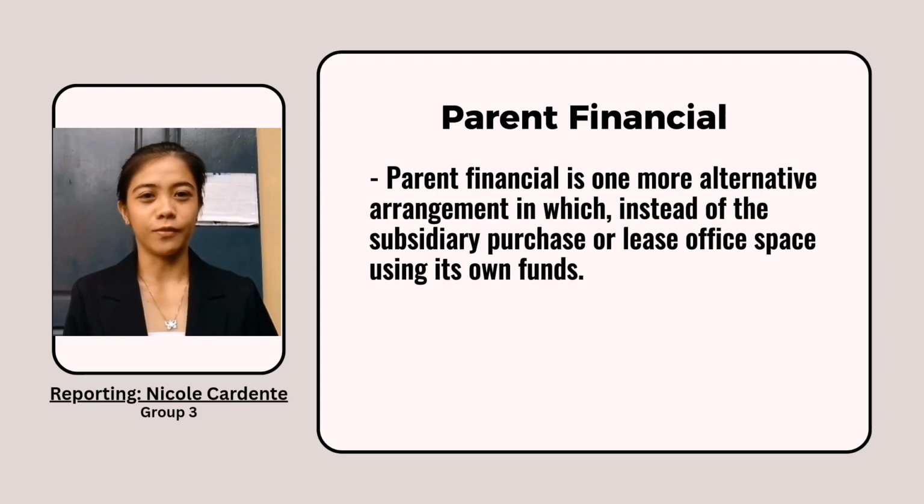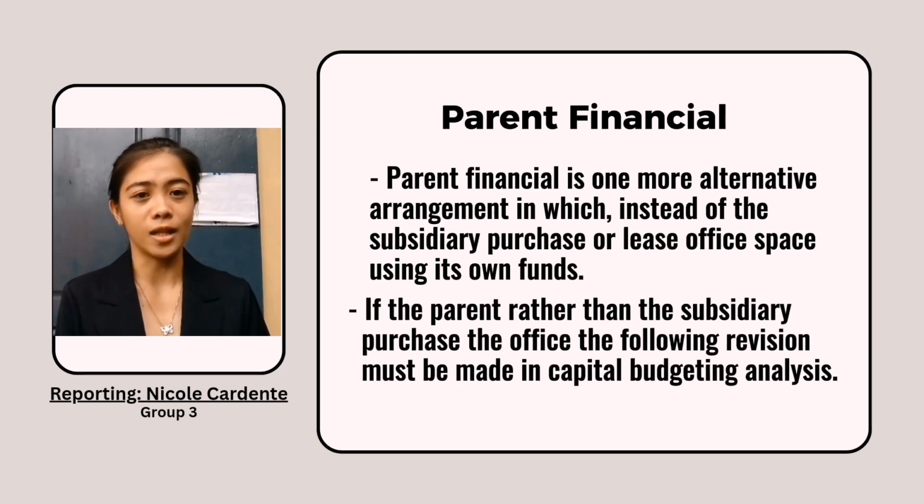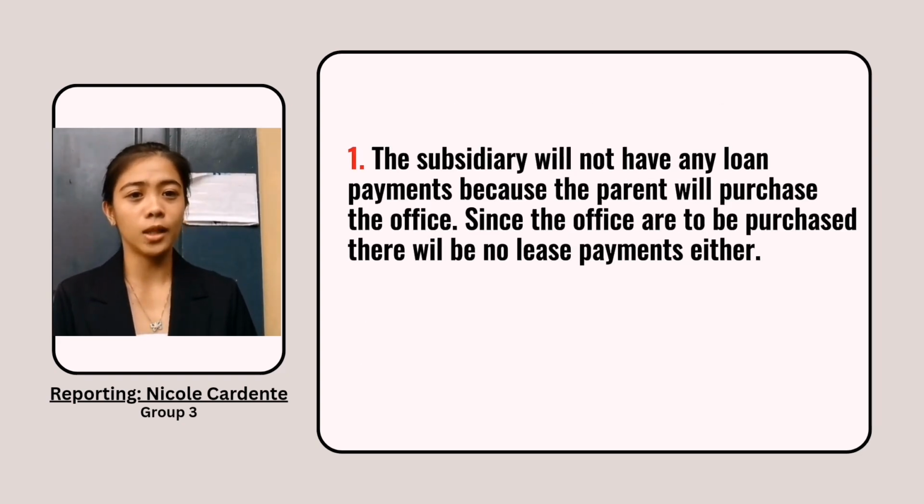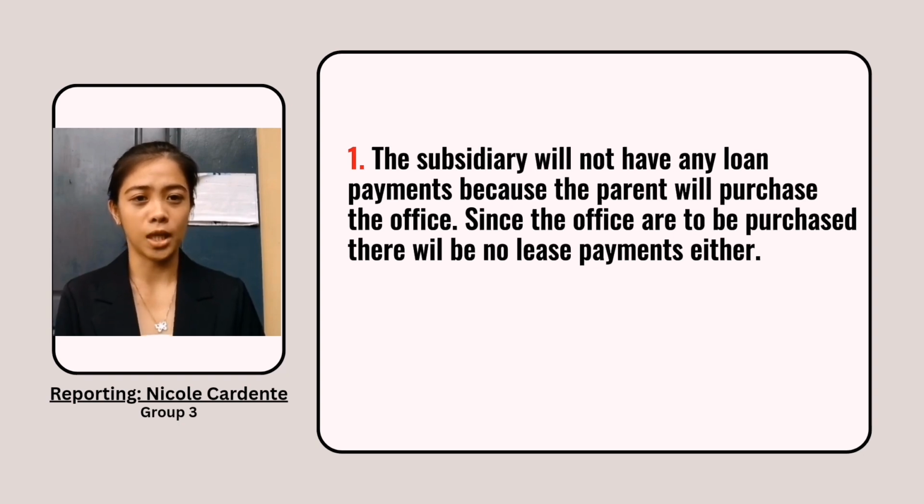One more alternative arrangement is one in which the subsidiary, instead, purchases or leases office space using its own funds. This means the parent is putting more money upfront to own the office instead of the subsidiary leasing or borrowing the funds. If the parent rather than the subsidiary purchases the office, the following revision must be made in capital budgeting analysis. First, the subsidiary will not have any loan payments because the parent will purchase the office. Since the office is to be purchased, there will be no lease payments either.